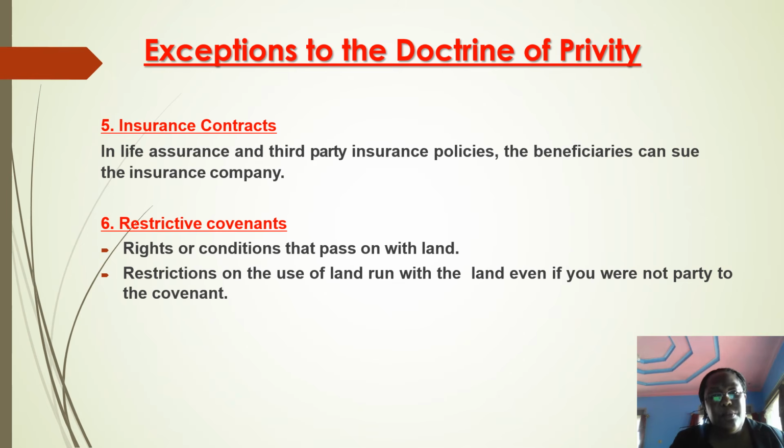So these are the principles of the exceptions to the doctrine of privity. I've really kept it simple so that you understand it easily. But just remember that the doctrine of privity means the doctrine of being a party to a contract. Generally speaking, if you're not party to a contract, you cannot enforce that contract. You have no right to be heard on that contract, except in some of the provisions that we've seen: insurance, restrictive covenant. We've also talked about agency, cheques.